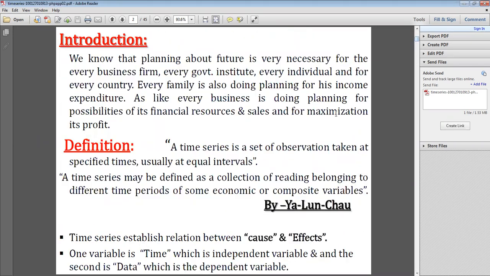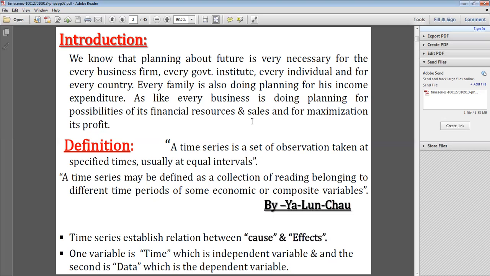So what is the introduction of time series? We know that planning about the future is very necessary for every business firm, every government, every institute, every individual, and every country. Every family is also planning for its income and expenditures, just as every business plans for its financial resources and sales and for maximization of its profits.